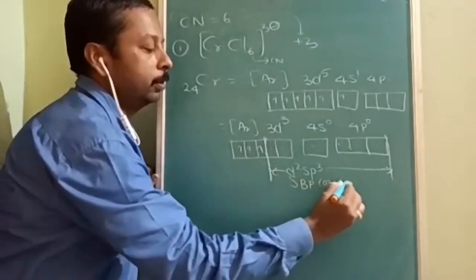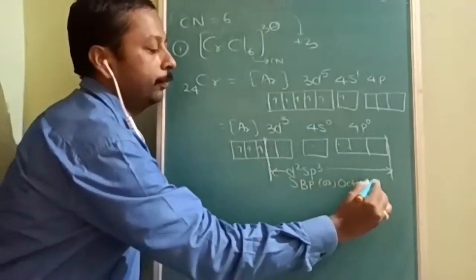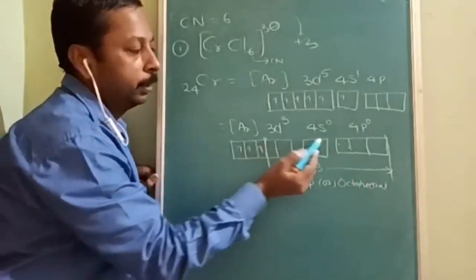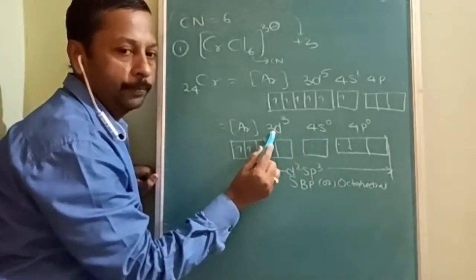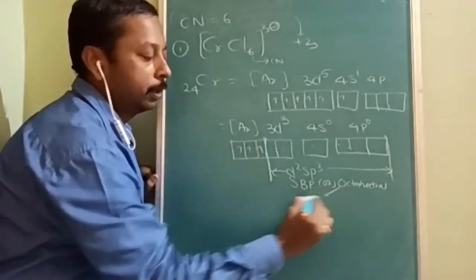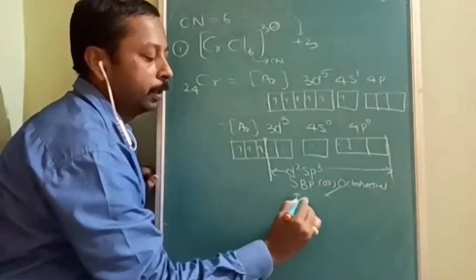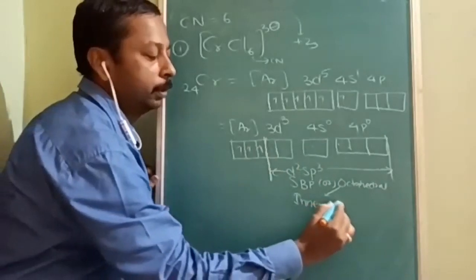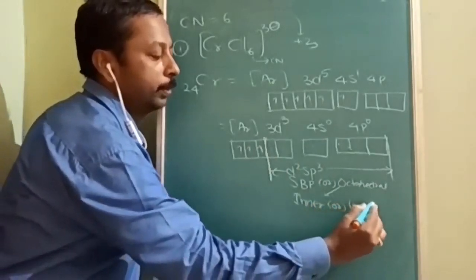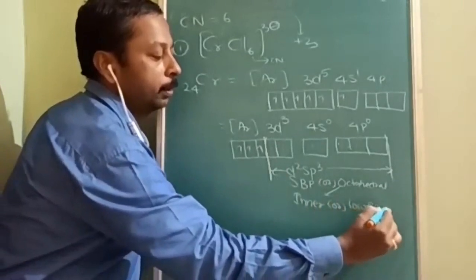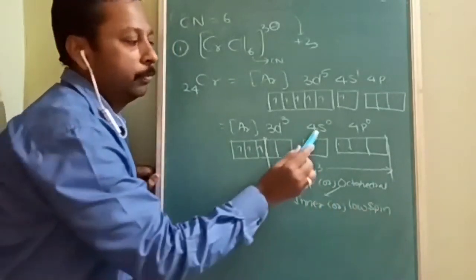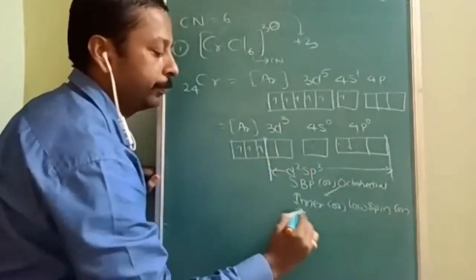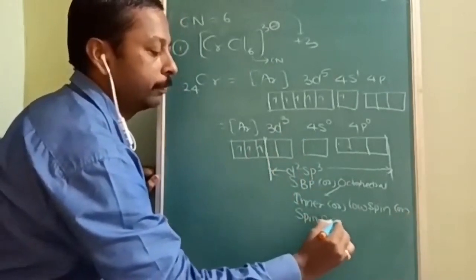Square bipyramidal is also called an octahedron. Now there is some special name added to it. What is that special name? Here with the 4s we are using 3d, that's why this is also called an inner octahedron. Before 4s, the 3d we are using. Otherwise it is also called a low spin octahedron, otherwise spin paired octahedron.